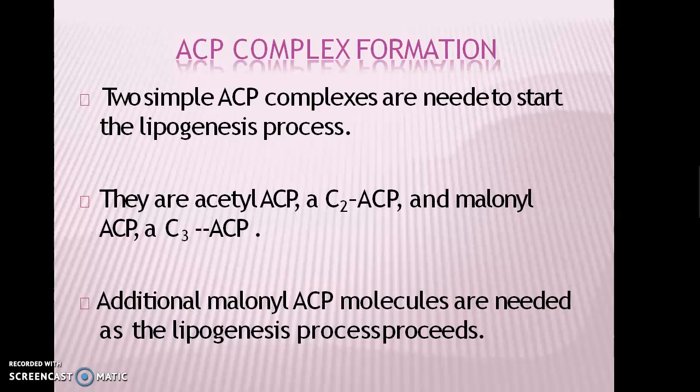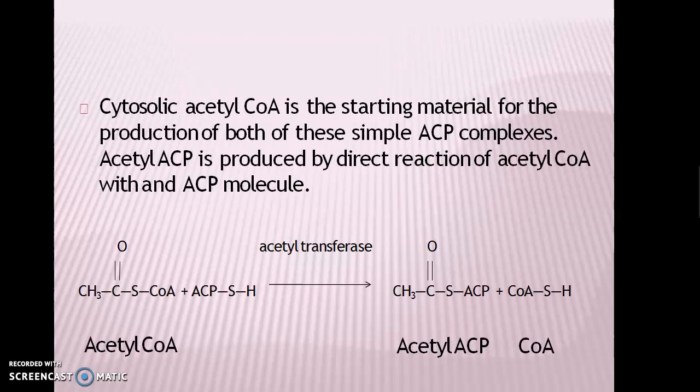After that, additional malonyl ACPs are needed for the chain elongation process as lipogenesis proceeds. Firstly, the acetyl coenzyme A reacts with the acyl carrier protein to form the acetyl ACP, CH3 C double bond O SACP, with the release of coenzyme A.